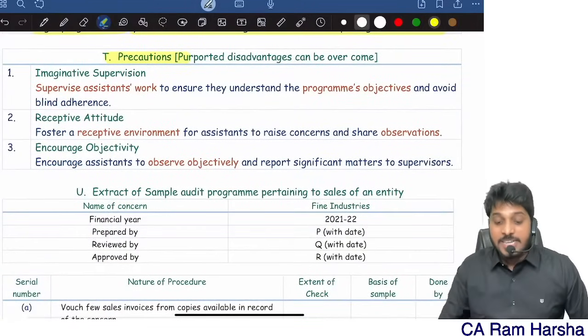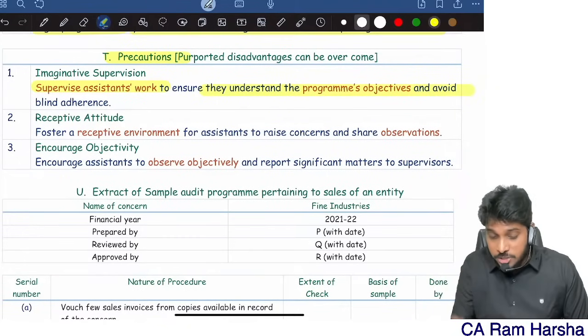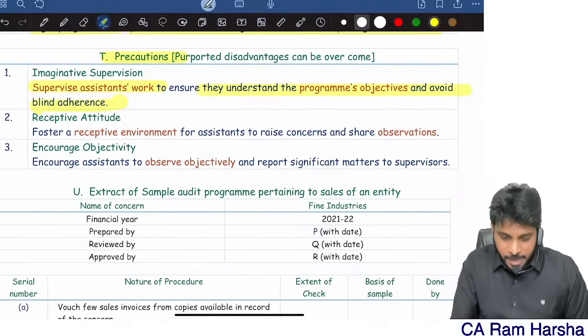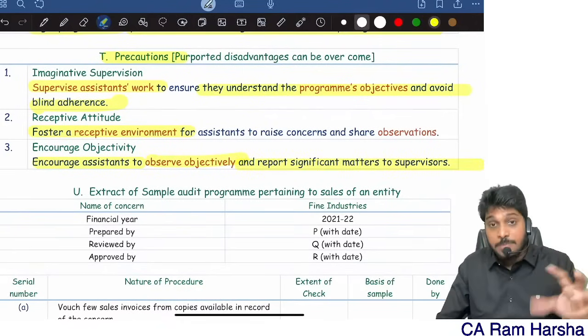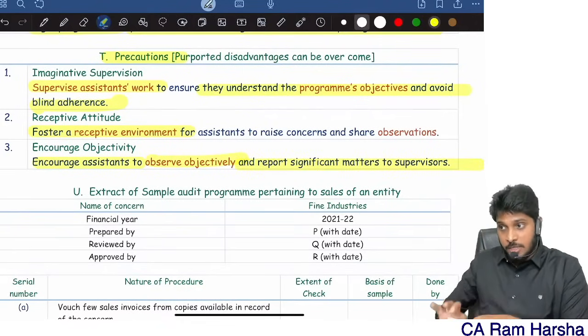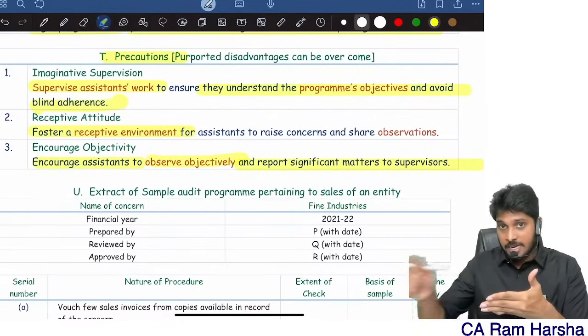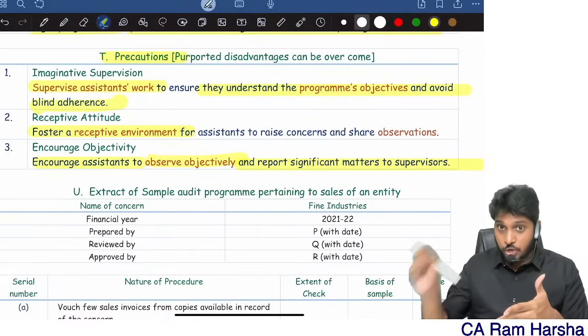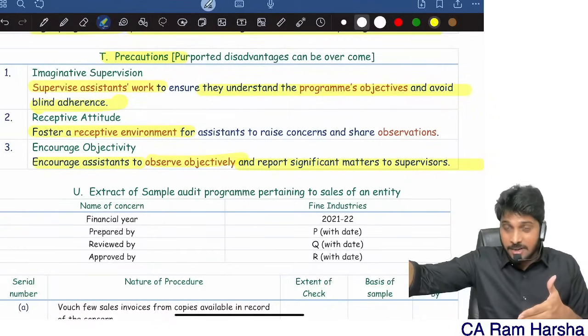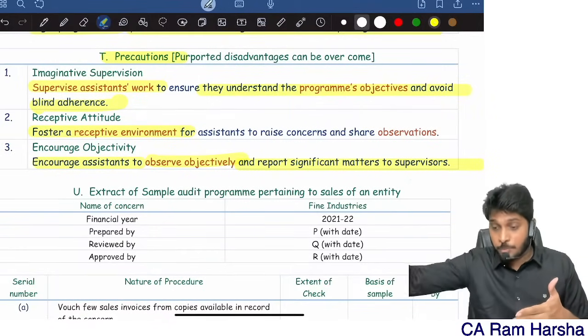So that's why you need to take certain precautions. Supervise the work to ensure that they understand the program objectives and avoid blind following. Foster a receptive environment. Encourage assistants to observe objectively and report. So you need to tell the team, look, this is a program for purchases. You have to do the audit exactly as per this program. At the same time, I should also tell him, also see whether in reality at the client you find any 11th or 12th point. If so, please report to me.